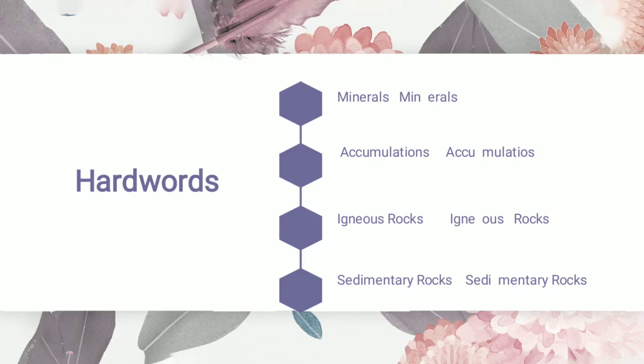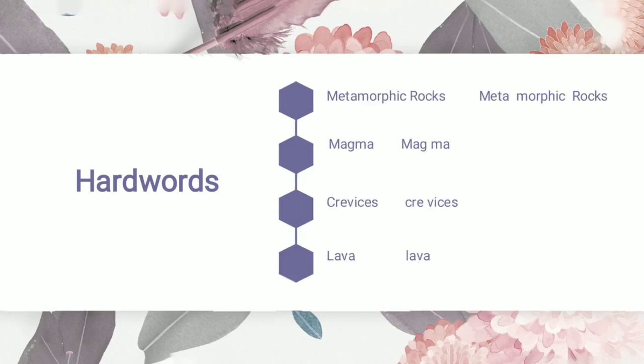Okay, next is sedimentary rock. Sedimentary rocks. This is a kind of rock. We will study this in the chapter. Then next is metamorphic rocks. Metamorphic rocks. It is also a third kind of rock which we are going to study in the chapter further.